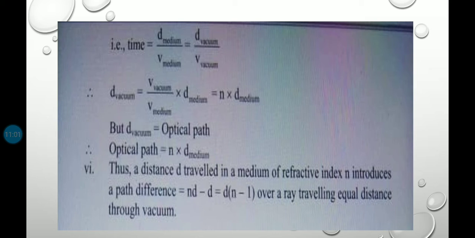Thus, a distance d traveled in a medium of refractive index n introduces a path difference equal to nd minus d, which is equal to d into (n minus 1), over a ray traveling an equal distance through vacuum.